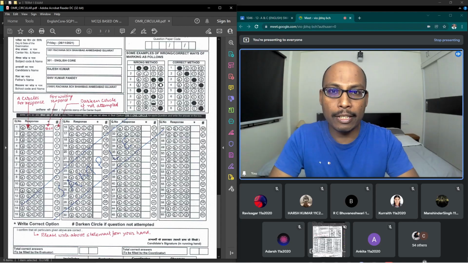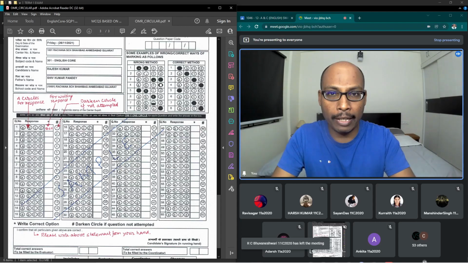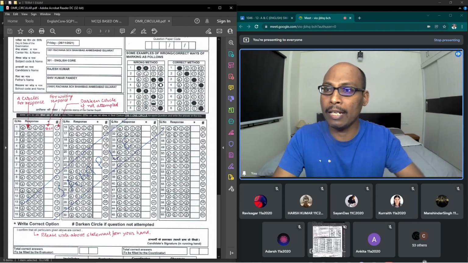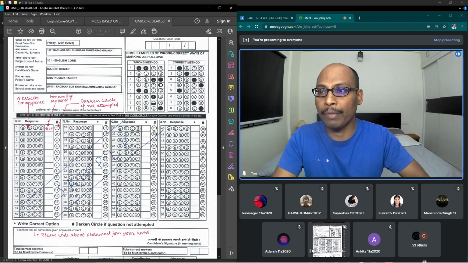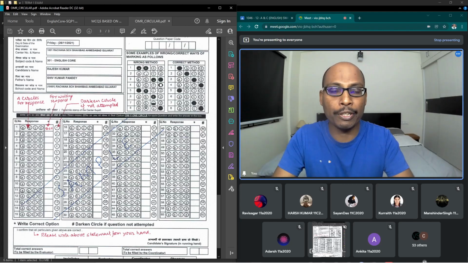So out of 60 questions in the question paper, you can darken the circles for n number of questions. But when you want to write an answer in the box, be very sure that you do not cross the limit of the number of answers you have to mark. Whatever strategy your other subject teachers explain, you follow that, but in English at least follow this one, so that there is a chance of not losing marks in your English subject.